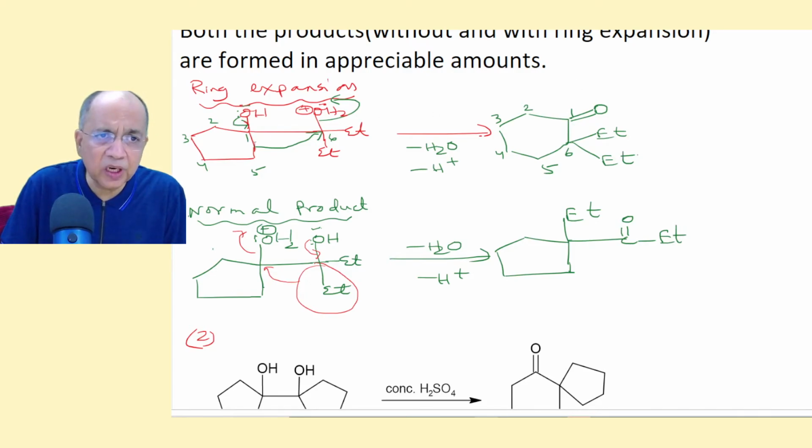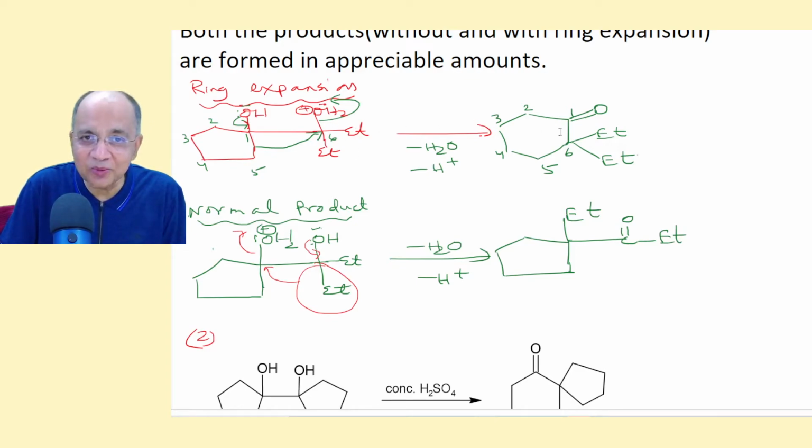Otherwise, there is no positive charge here, no positive charge here, because this is getting an extra electron, this is losing an electron, and this is also getting an electron. So there will be no charge, excepting oxygen will carry a plus charge. After deprotonation, it will form this compound.